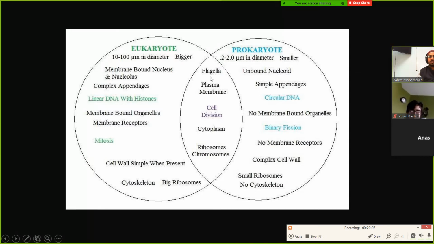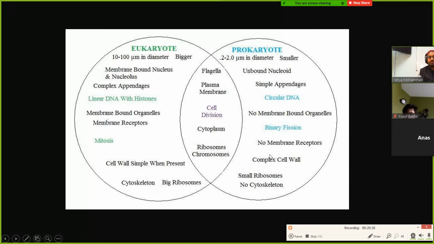Flagella is basically a long whip-like thing that cells use to swim. Bacteria cells often have flagella, right? Both of them around the outside have a plasma membrane, right?